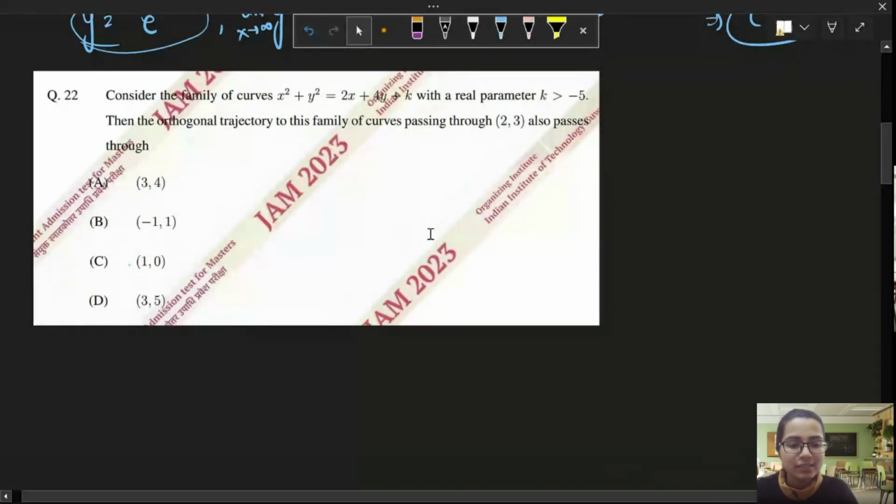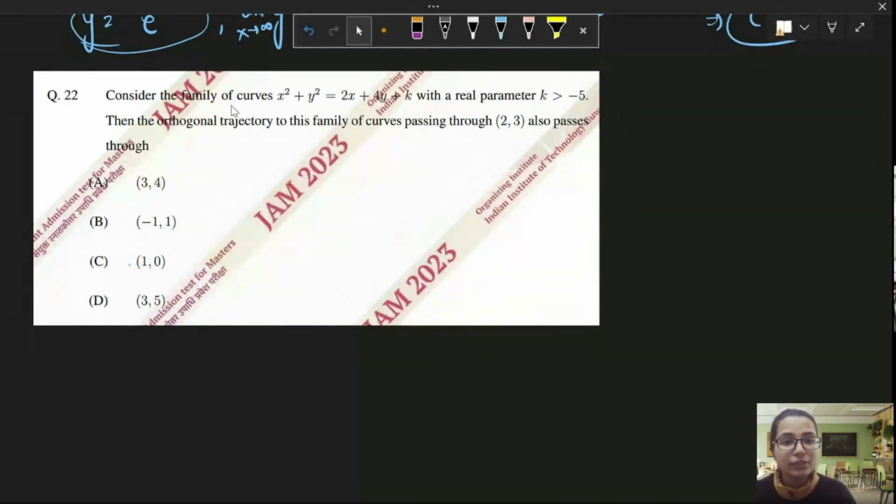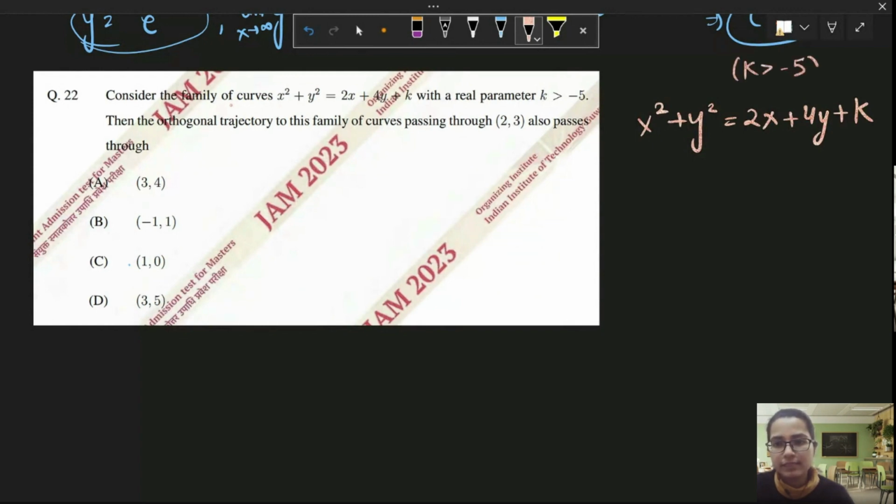Okay, this next question is related to orthogonal trajectories. It says, consider the family of curves with a real parameter k greater than -5. Then the orthogonal trajectory to this family of curves passing through 2, 3 also passes through this point. So it is clear that we'll have to solve for the orthogonal trajectories for this question, and k is greater than -5, as given there.